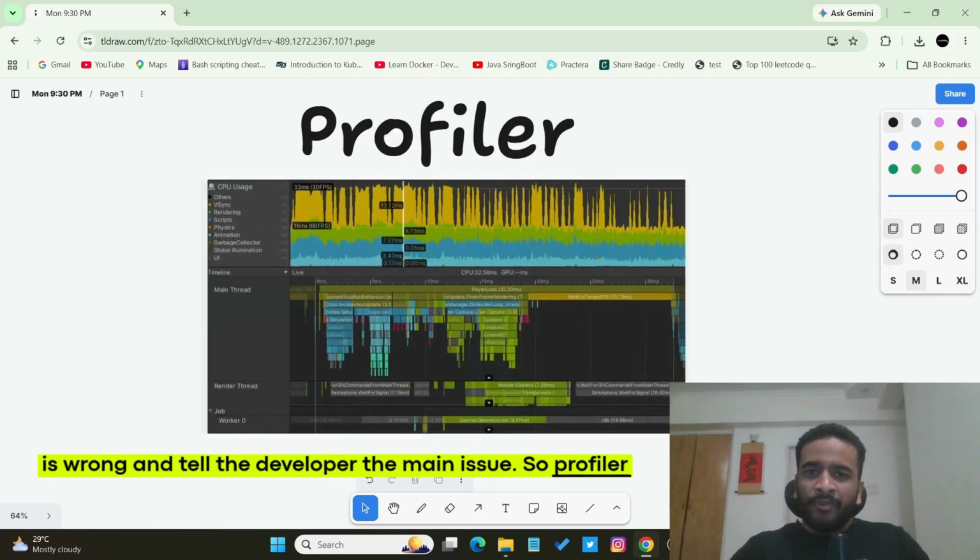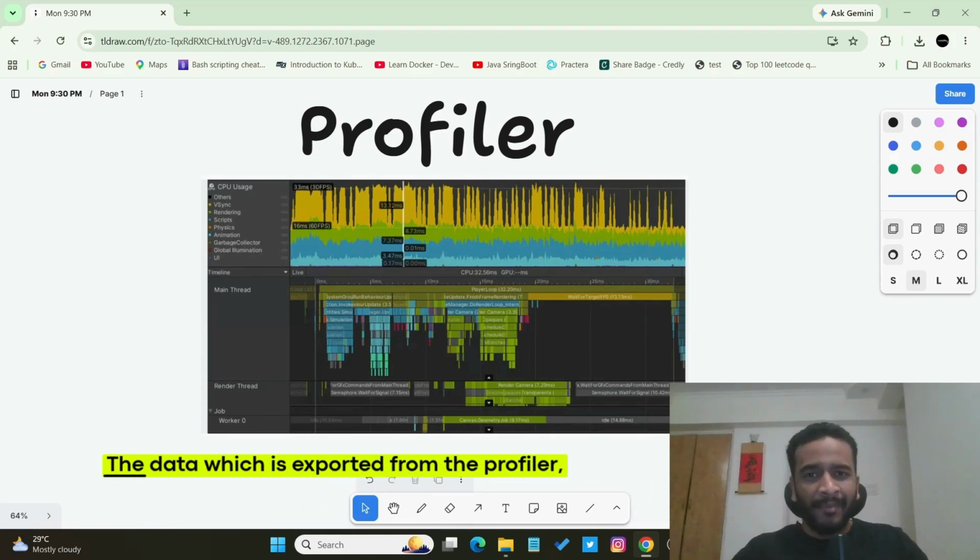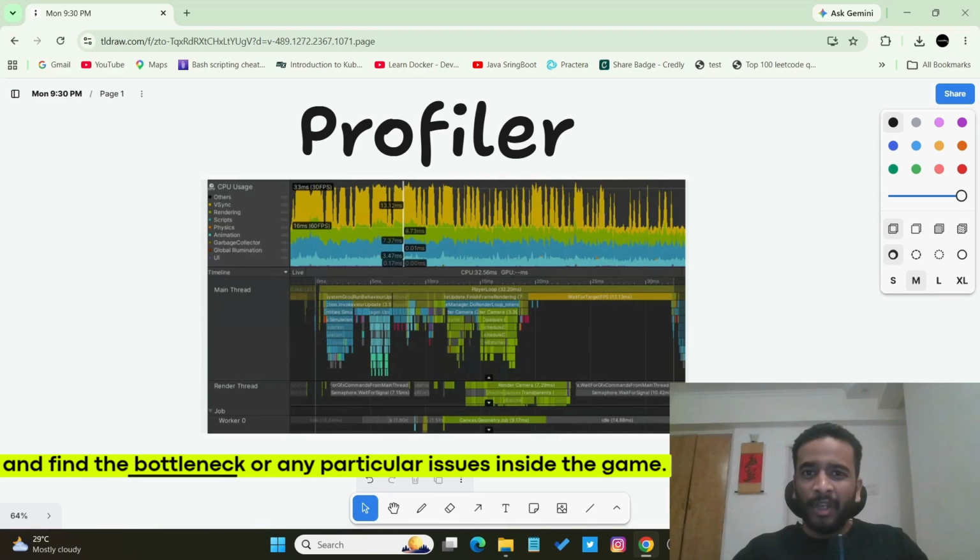So Profiler data which is exported from any of the game engines is looked at by the developers week in, week out before releasing a game. The data which is exported from the Profiler, the developers tend to compare on different devices and find the bottleneck or any particular issues inside the game.